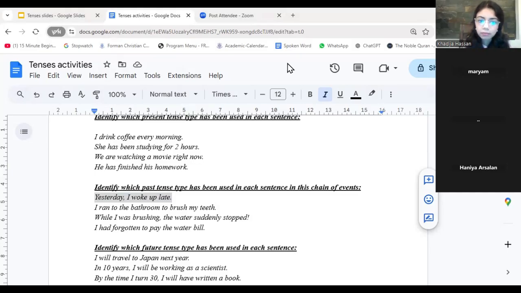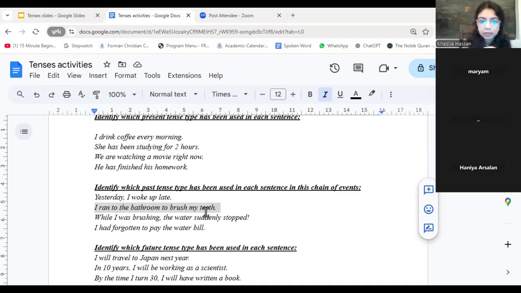Full stop, right? I ran to the bathroom to brush my teeth, right? So what is this? I ran to the bathroom to brush my teeth. Is it simple past? Is it past continuous? Is it past perfect? Or is it past perfect continuous? Okay, one student said past perfect. Two students said past continuous. One student said simple past.